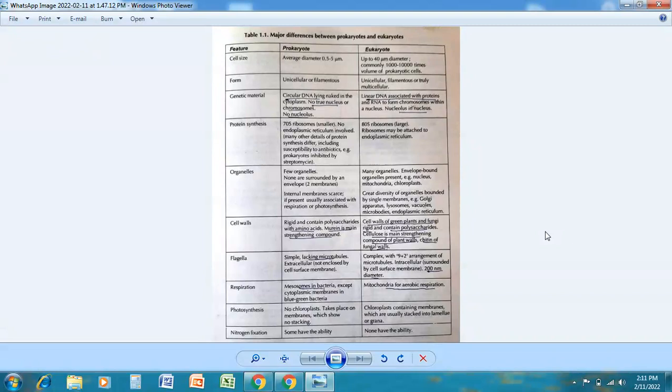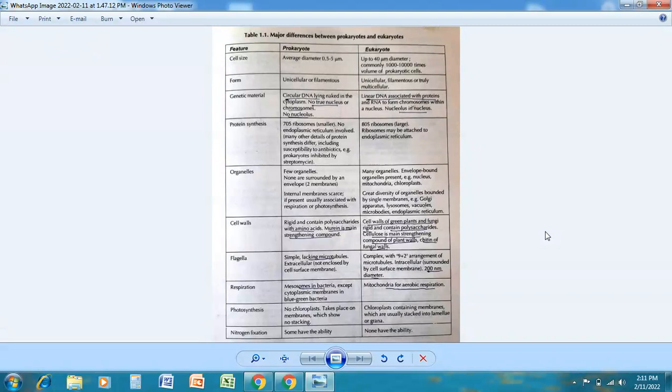जहां तक organelles की बात करें हम, we have few organelles in case of prokaryote, and none are surrounded by and involve two membranes. Internal membrane scars is present, usually associated with respiration or photosynthesis.